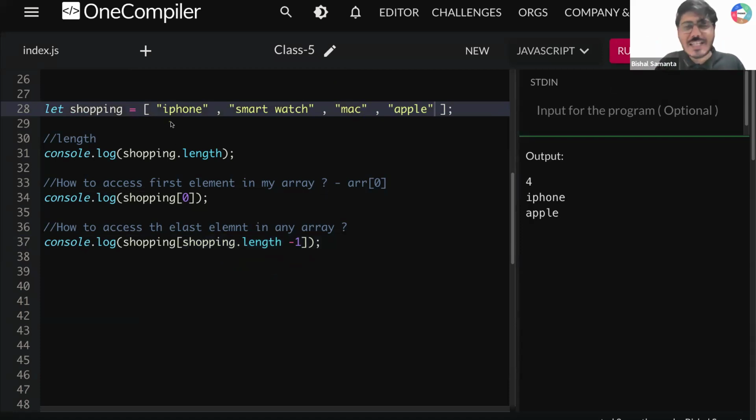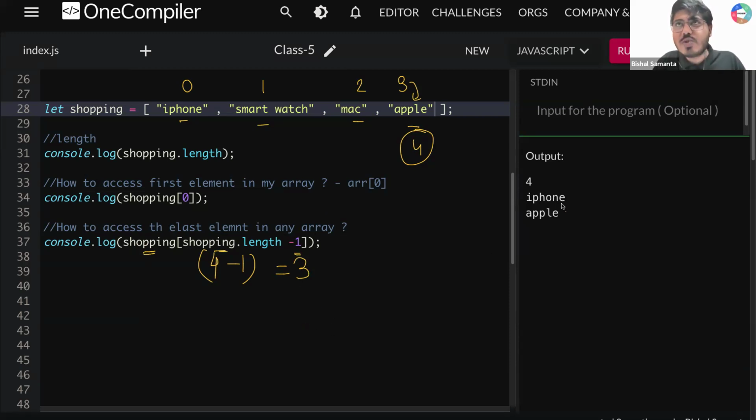How? So now at this point, what is my length? 1, 2, 3, 4. My length became 4. Now tell me guys, shopping of 4 minus 1. 4 minus 1 will give me what? 4 minus 1 will give me 3. So 0, 1, 2, 3. Is it? Wow. Understood, all of you? So no matter whatever your array is, however long it is, however many elements it has, if you want to access the last element, you can write array dot length minus 1. So array dot length minus 1 always gives you the last element, whatever it is.